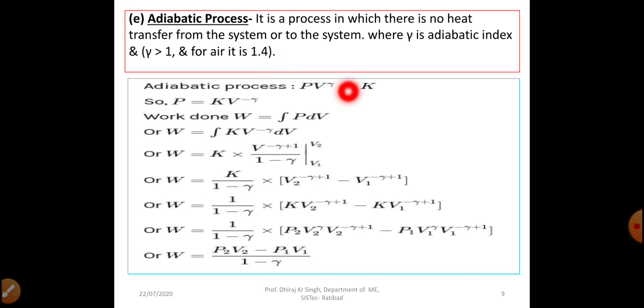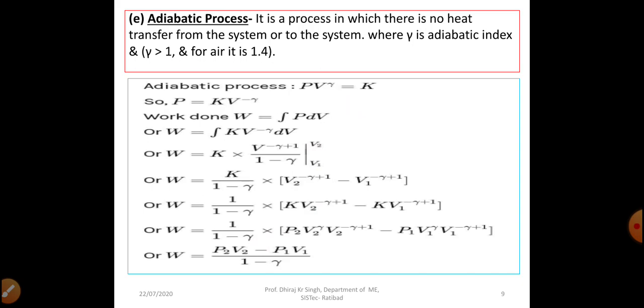So the equation of the adiabatic process is PV^gamma equal to constant, as we discussed in the polytropic process, PV^n equal to constant. So similarly we will proceed and we will get this equation in the end: W equal to P2 V2 minus P1 V1 divided by (1 minus gamma), or we can get W equal to P1 V1 minus P2 V2 divided by (gamma minus 1). So these are the expressions of non-flow closed system work for these 5 processes.